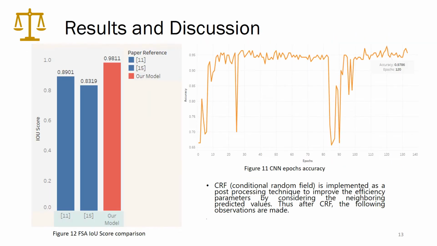In order to further increase the accuracy, conditional random field is implemented. It includes neighboring predicted values as well. The IOU score is calculated, which is the accurate metric for determining the efficiency of segmentation. It is 0.9811 for this model. It is more than what the reference papers calculated for their model. 120 epochs of CNN were carried out, and the CNN accuracy obtained was 97.86%.